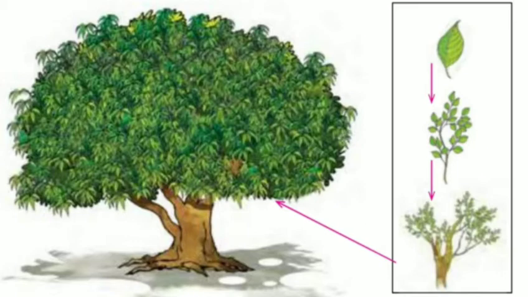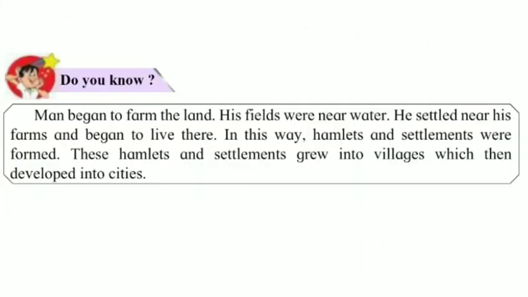See students, you will understand this better by looking at the diagram on the facing page. Now students, coming to page number 92, see, do you know? Man began to farm the land. His fields were near the water. He settled near his farms and began to live there. In this way, hamlets and settlements were formed. Now students, see, these hamlets and settlements grew into villages which then developed into cities.